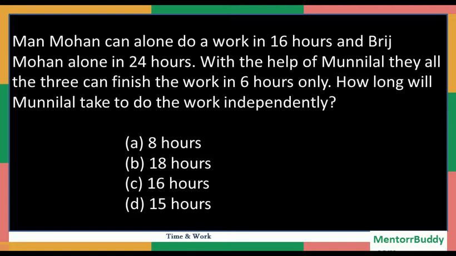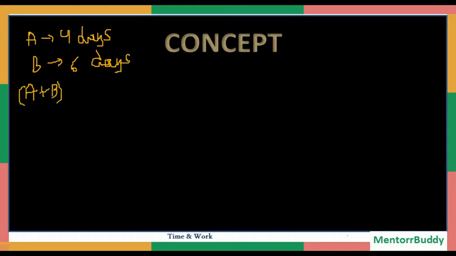Now, in order to solve these kind of questions, we need to understand the basic logic or the basic concept which works behind time and work. Now coming directly to the concept first. Let's say A is one man who finishes a certain piece of work in 4 days, and B is another man who finishes the same task in 6 days. Now the question arises, what time will be taken by A and B if they both are working together? How are we going to solve this question?